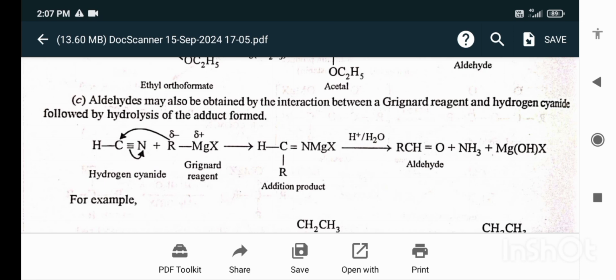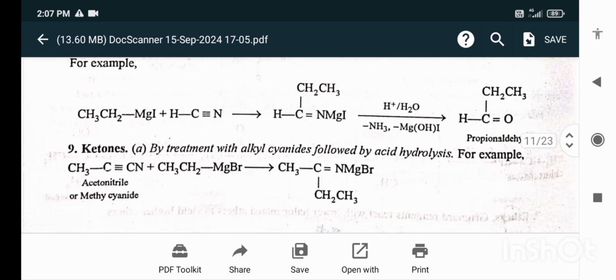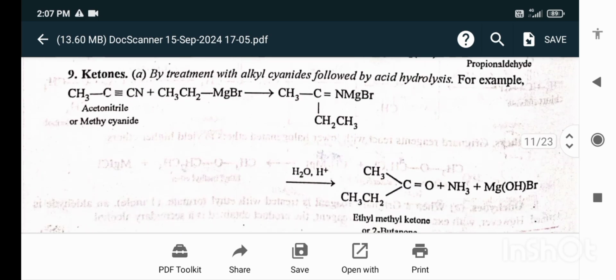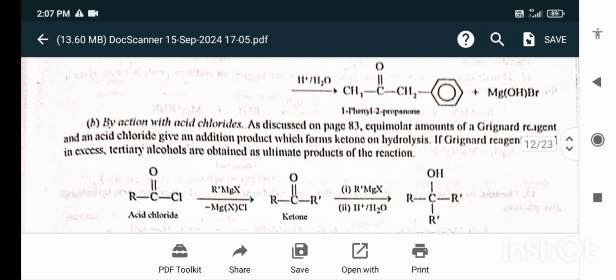Aldehyde may also be obtained by the interaction between a Grignard reagent and hydrogen cyanide followed by the hydrolysis of the adduct formed. Ketones by the treatment with alkyl cyanides followed by acid hydrolysis. The next is the action with acid chlorides. Equimolar amounts of a Grignard reagent and an acid chloride give an addition product which forms the ketone on hydrolysis. If Grignard reagent is used in excess, tertiary alcohols are obtained as the ultimate products of the reaction.